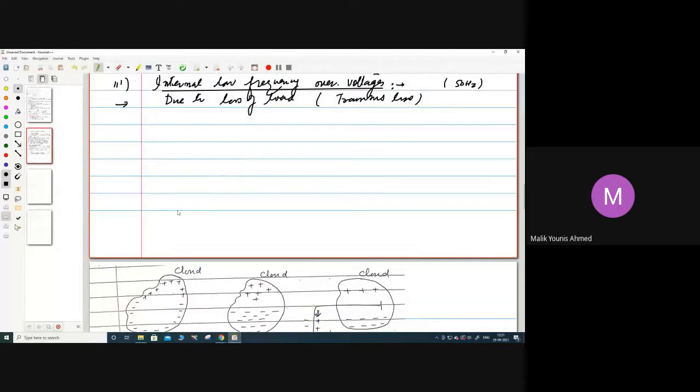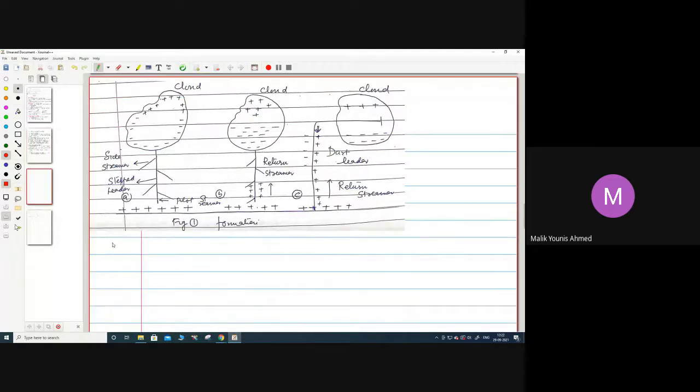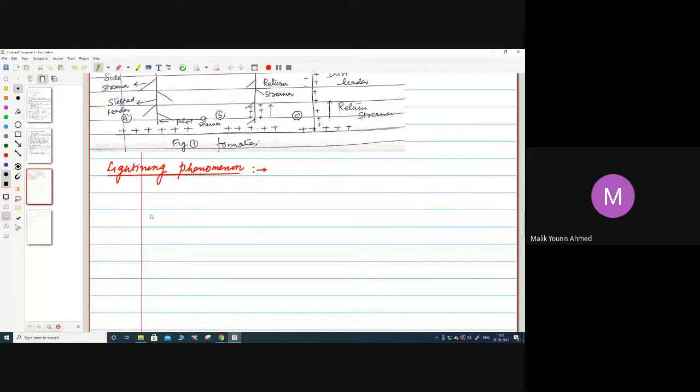The next phenomenon we have is the lightning phenomenon. Next, there are considerations we have to take into account in the lightning phenomenon.